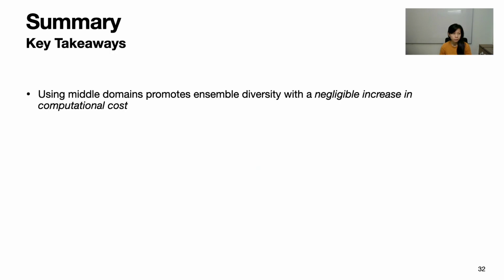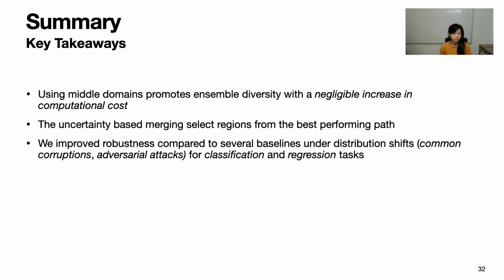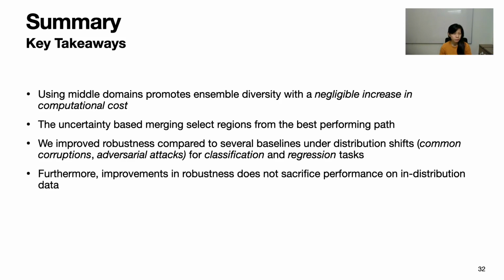To conclude, using middle domains promotes ensemble diversity, which improves performance by decorrelating errors, and it has a negligible increase in computational costs compared to deep ensembles. Uncertainty-based merging allows the method to select regions from the best performing path. We obtain improved robustness compared to baselines under distribution shifts such as common corruptions or adversarial text for both classification and pixel-wise regression tasks. And this improvement in robustness did not come at the expense of the performance on in-distribution data.